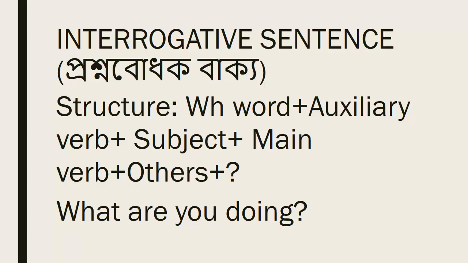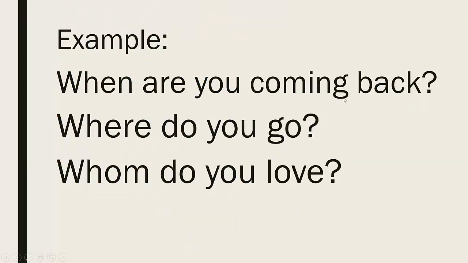So look at the other examples. When are you coming back? WH word, when, and are, that is auxiliary verb, you, that is subject, coming, that is main verb, and back, that is others, and ends with a question sign. Where do you go? So starts with the WH words and ends with a question sign. Whom do you love? Starts with the WH words and ends with a question sign. So it is very easy to identify an interrogative sentence.